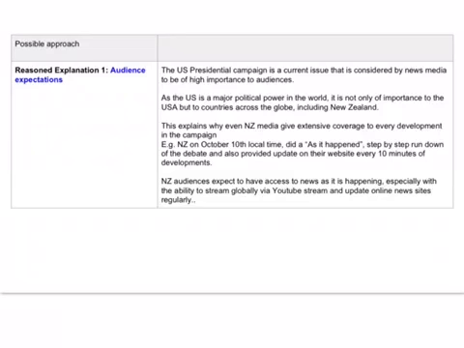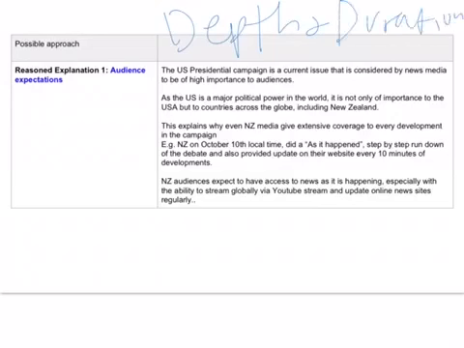I need to give my reasoned explanations for this now. So reasoned explanations, remember, can be audience expectations, news values, and political considerations. So this is why it was covered in the way it was covered. Why did it have that depth? And why did it have that duration? This is what you have to prove.